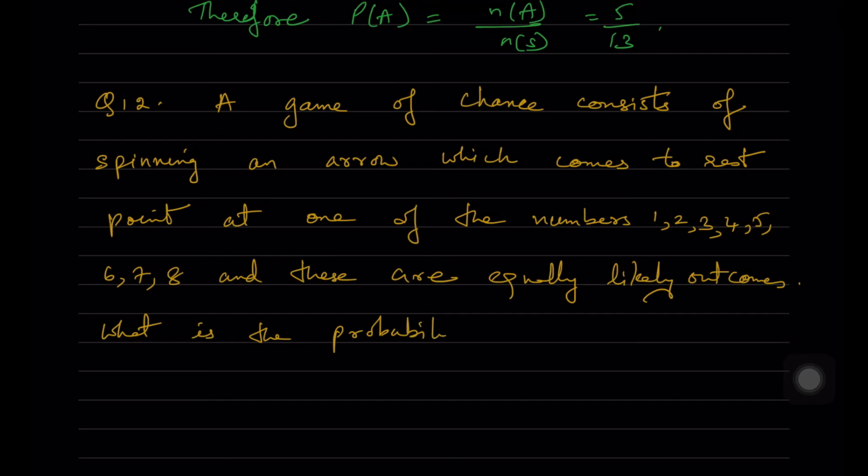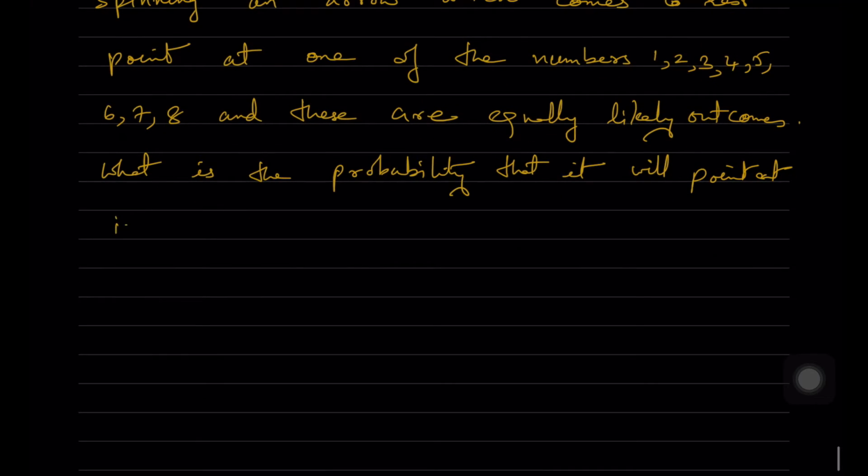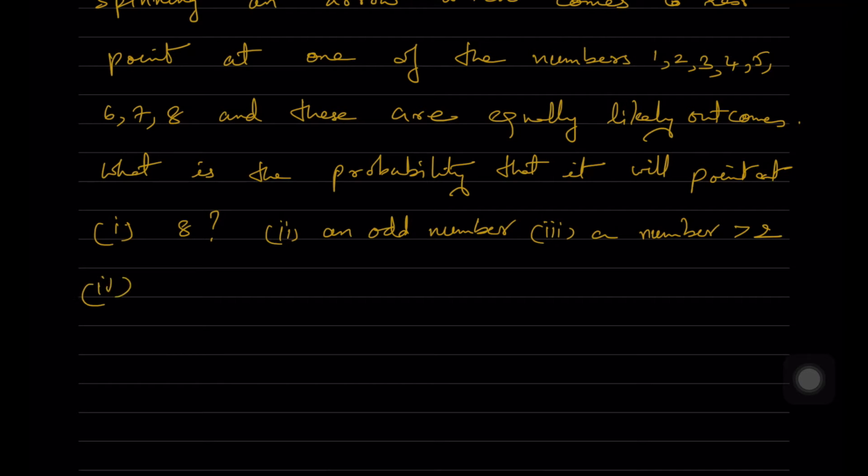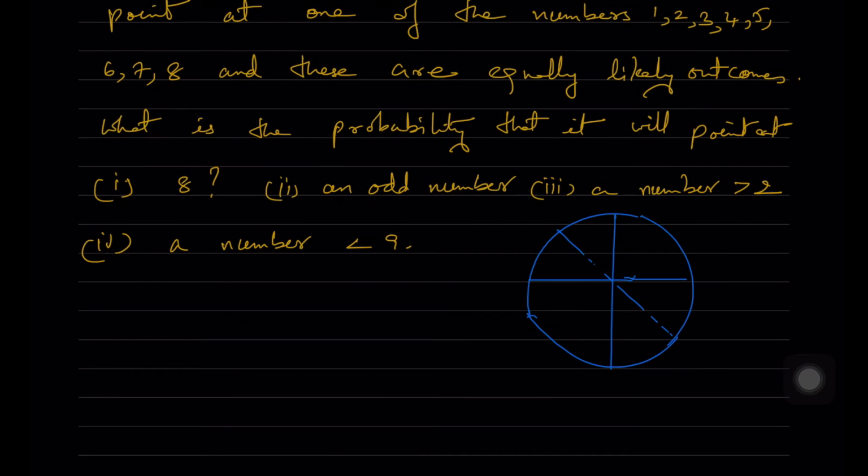That arrow can be pointed to any one of them. So what is the probability that it will point at 8, an odd number? Odd numbers are nothing but 1, 3, 5 and 7. A number greater than 2 means 3, 4, 5, 6, 7, 8. A number less than 9 means all the numbers you can take.